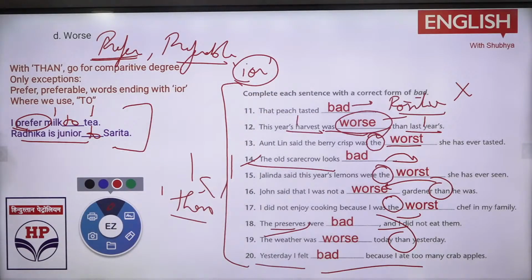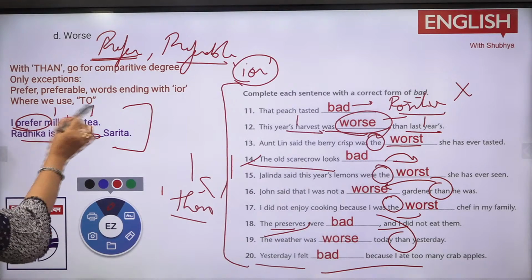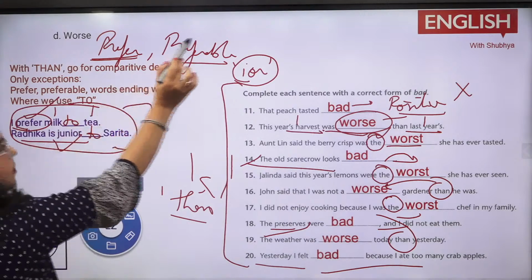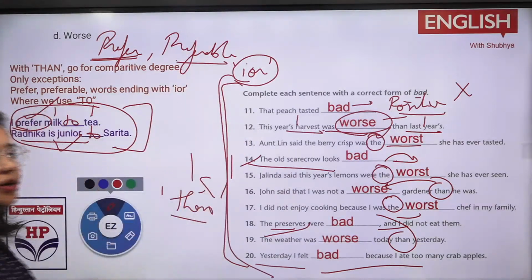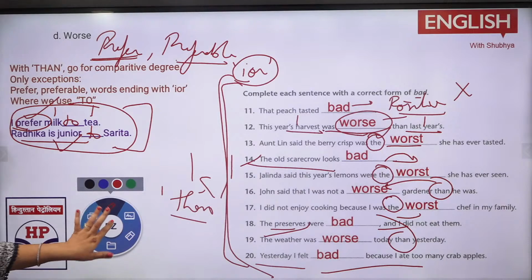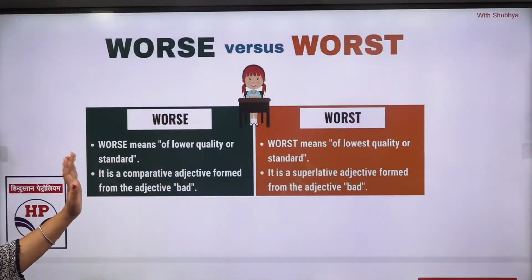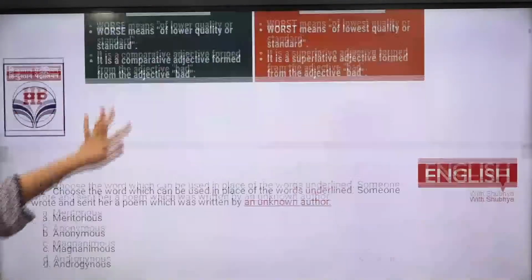Okay. So this rule you need to remember. Whenever you have a sentence where you are comparing two things, but here the word prefer is used, preferable is used, two would be there, and in the rest of the cases, than is there, so comparative degree. Clear? Now, same way, worst and worst, I've already told you the difference between comparative degree and the superlative degree.